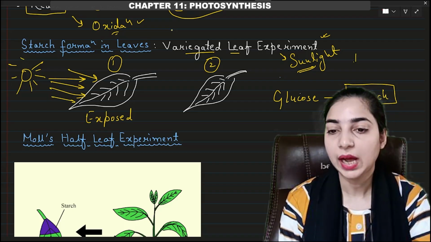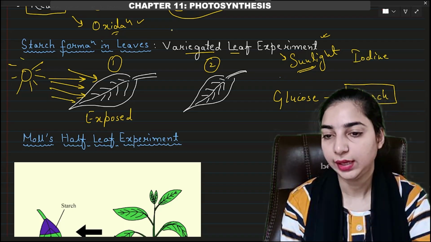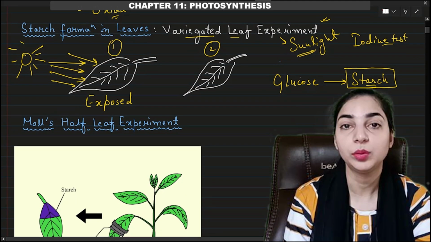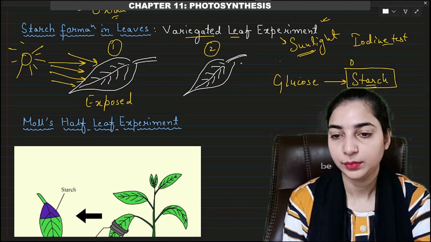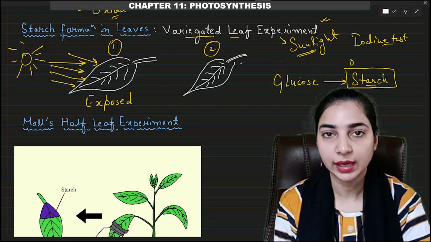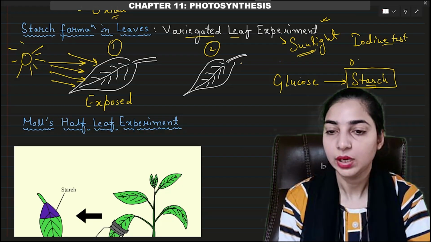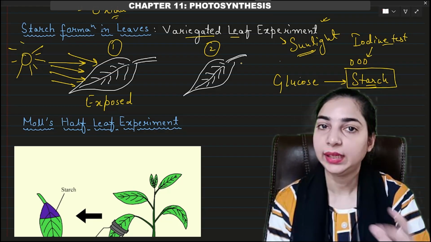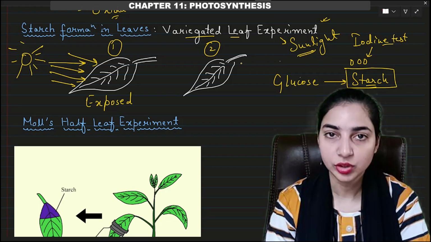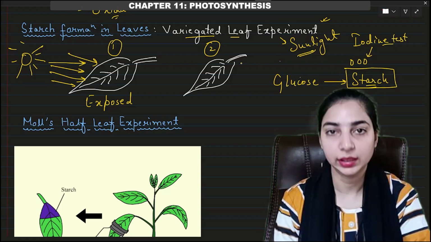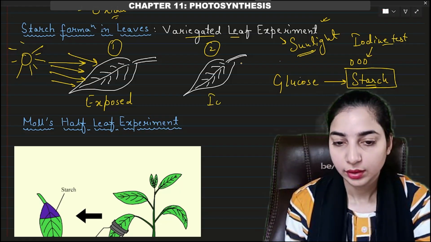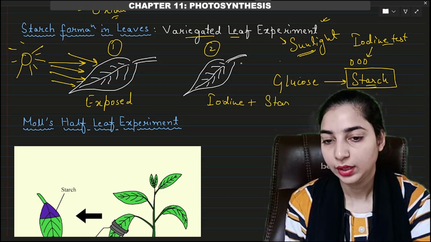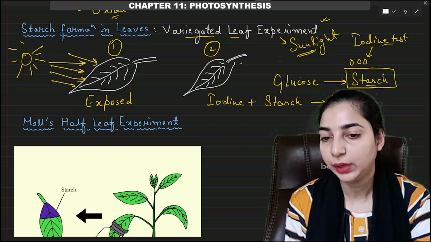So we use the iodine test for this. Iodine test. What happens in iodine test? We put a few drops of iodine on the leaves or anything that you want to check whether starch is present or not. If the starch is present, then this iodine will react with the starch and it will result in the blue-black color. Okay, so iodine will react with the starch and it will give blue-black color.